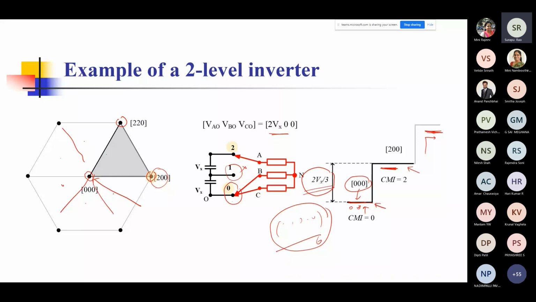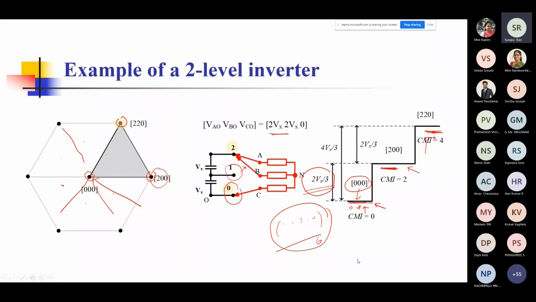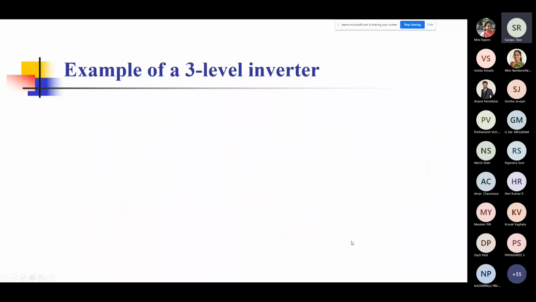Now let us see what happens. So this is the third stage when now you have gone to 2 to 0. You will find that from this state to this state, the inverter has risen by another 2Vx by 3. So the total from the 0 state to this state is 4Vx by 3. So much is the excursion, so much is the variation of the common mode voltage.